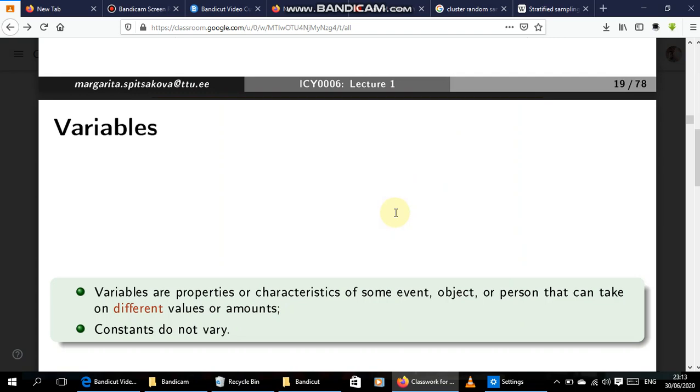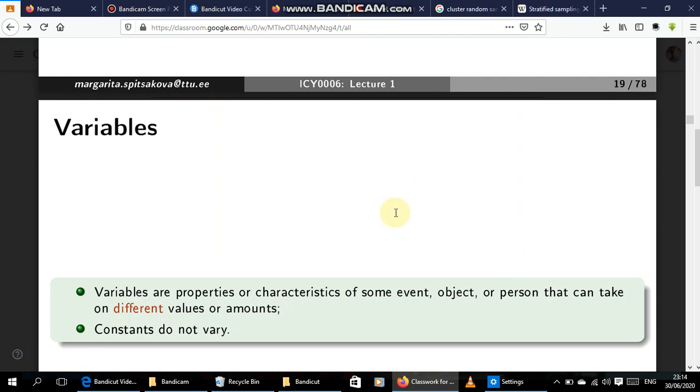So variables are properties or characteristics of some event, object or persons that can take on different values or amounts. When you look at, let's say, height, it's a variable. Why? Because if you pick human beings, their height is not constant. It changes from person to person.